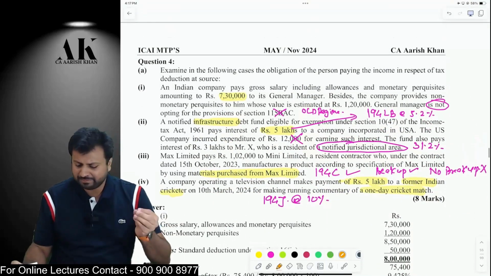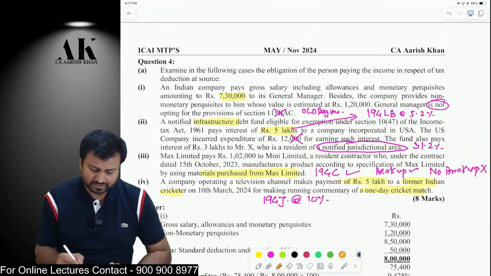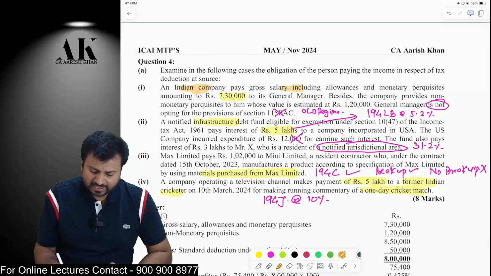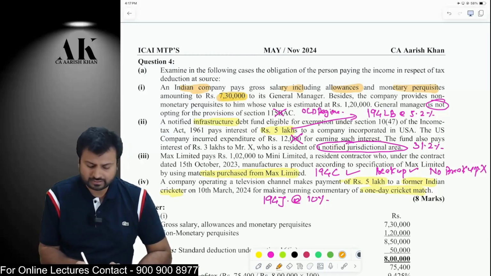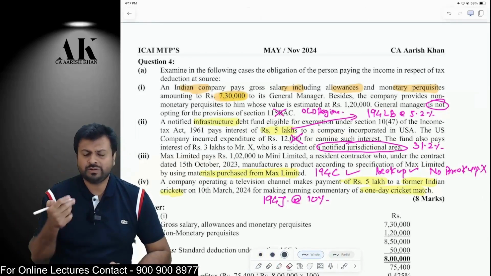Next question is a very simple question on TDS. Let's talk about that one by one. An Indian company is paying some salary, including allowances and monetary perquisites, of 7,30,000 to the employee. So 7,30,000 will be added to the income.